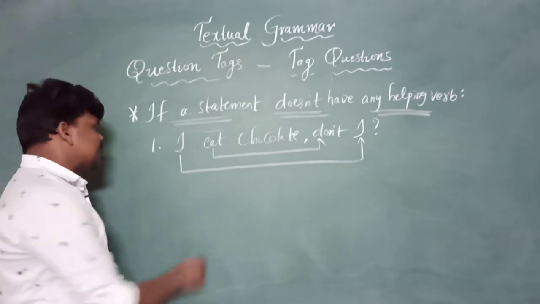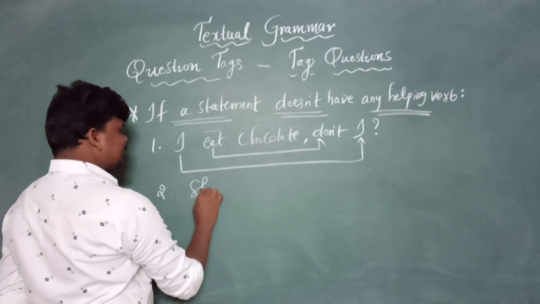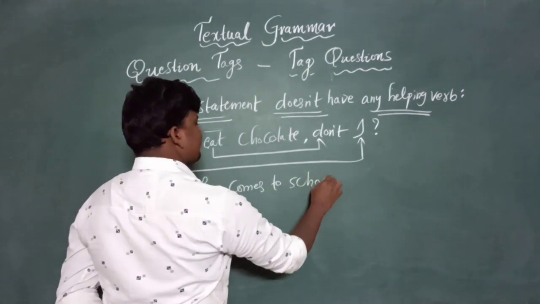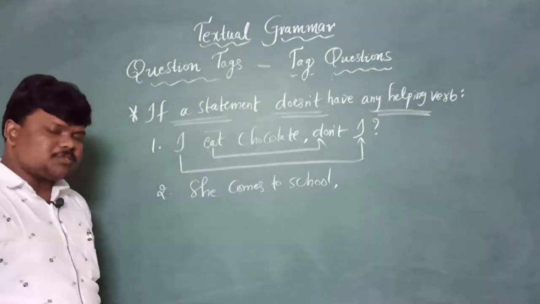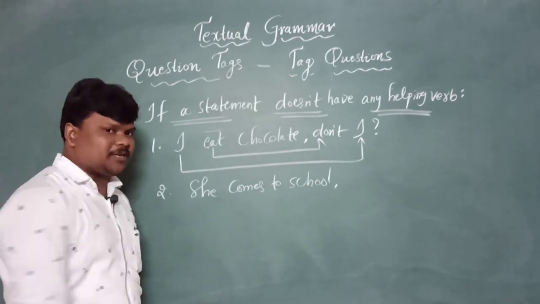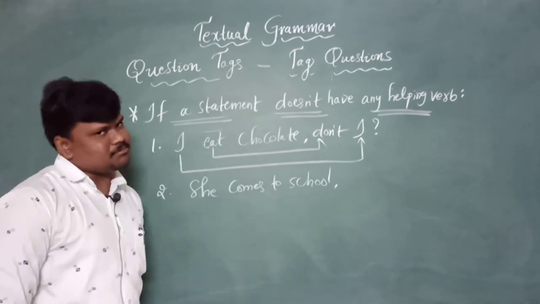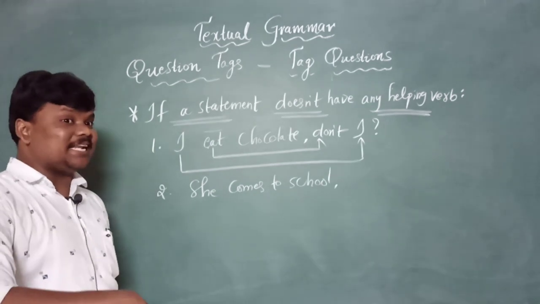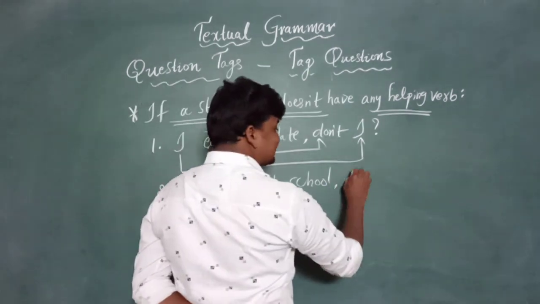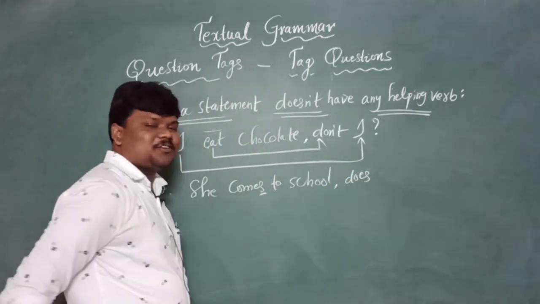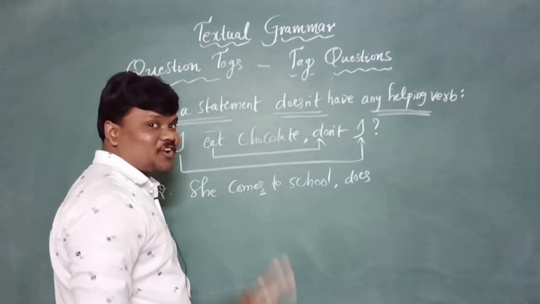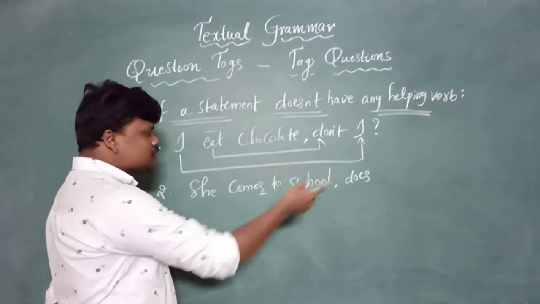Right. Next one. She comes to school. See, no helping verb. We need to depend on the main verb. What is the main verb? Comes. Which helping verb is hiding in comes? Yes, does is hiding. Absolutely right answer. So give a high five. Very good. She comes to school.